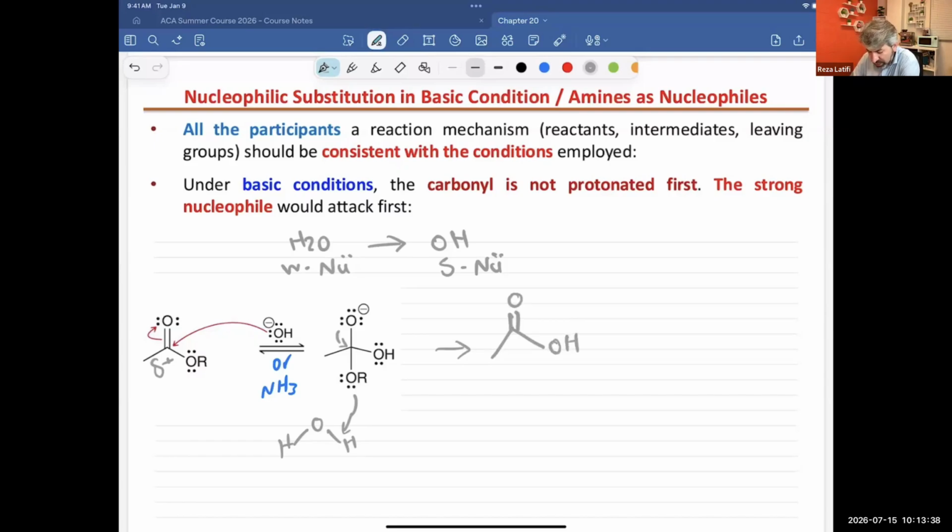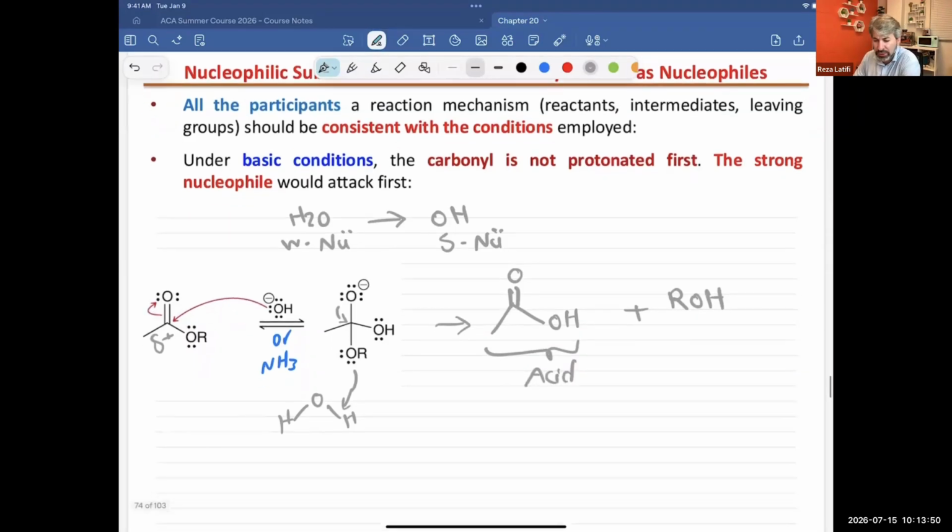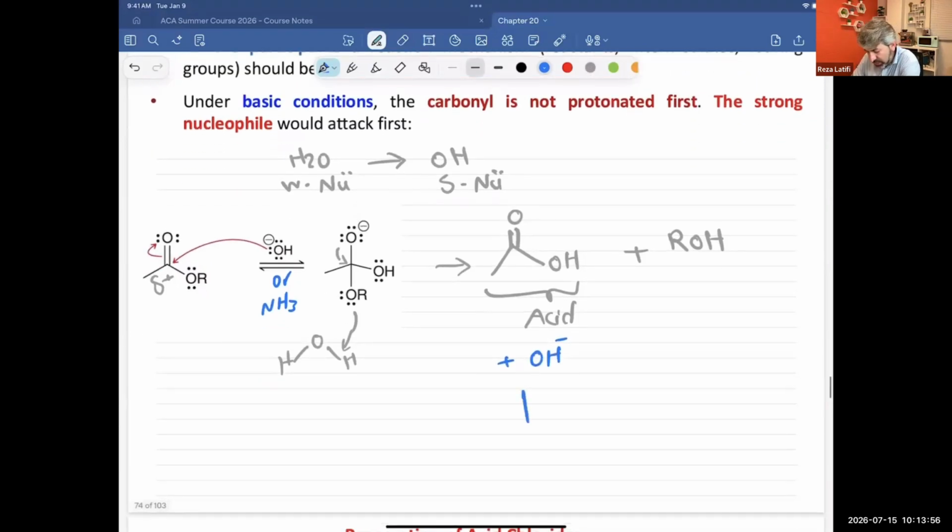We have an acid COOH plus ROH. But the solution is basic, and we can't have an acid in a basic solution. So what's going to happen to that acid? It will react with OH-, and at the end you will get the ion version of it. So we will get acetate plus H2O. As you see, the H2O again got recovered.